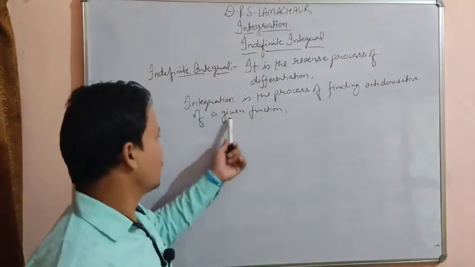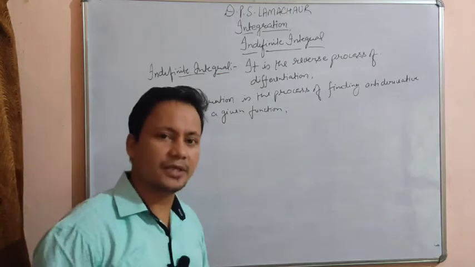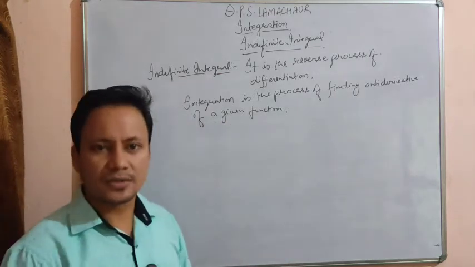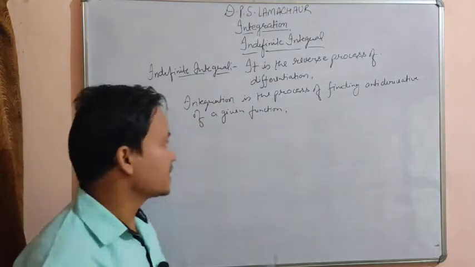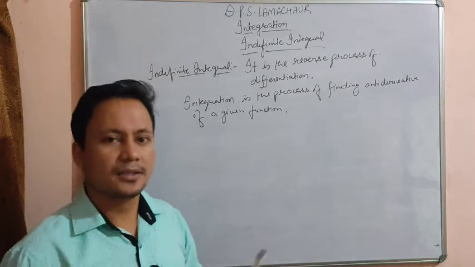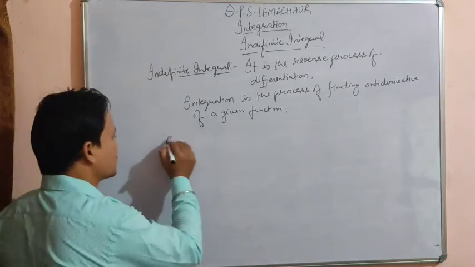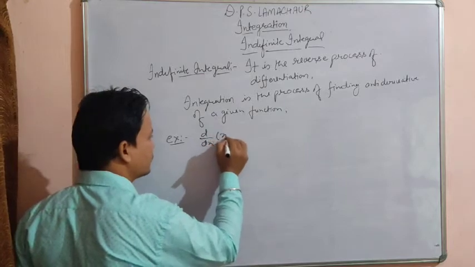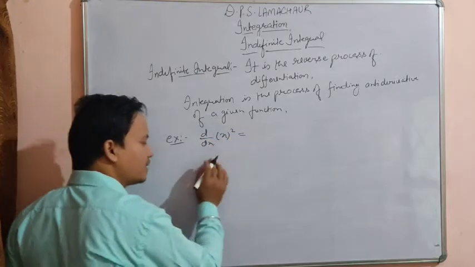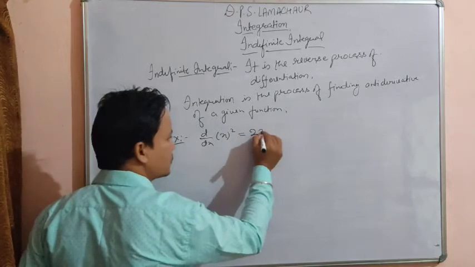You already know about what is derivative. Okay, derivative is what? Derivative is the process in which we find the differential of any given function. And what is integration? It is the process in which we find the antiderivative. For example, suppose beta we have to find d by dx of x square. Okay, so we know that the derivative of x square is 2x.